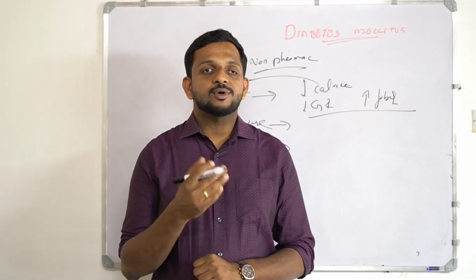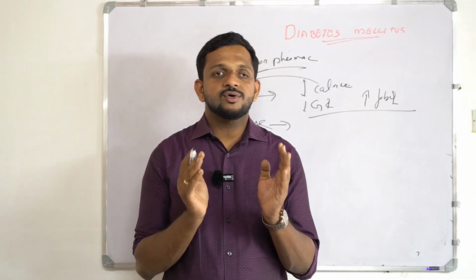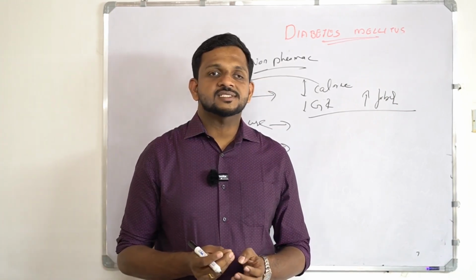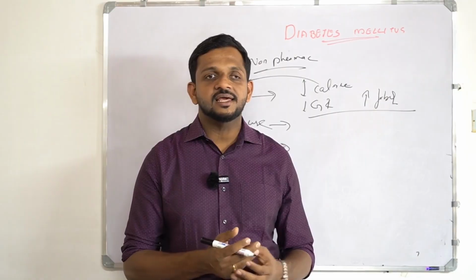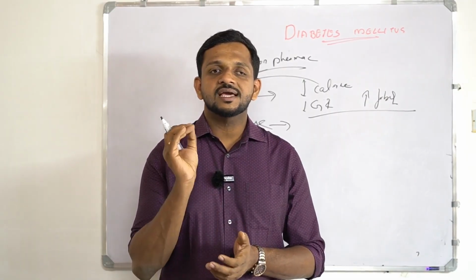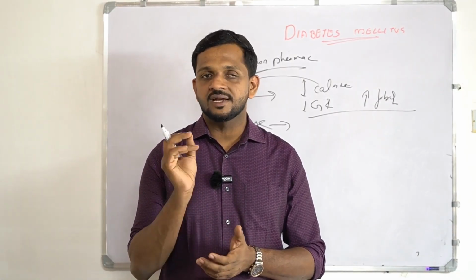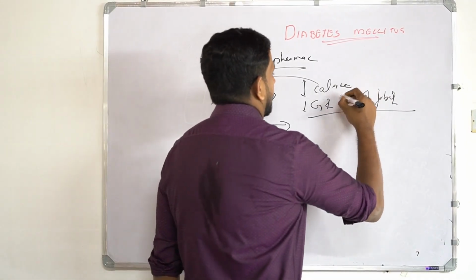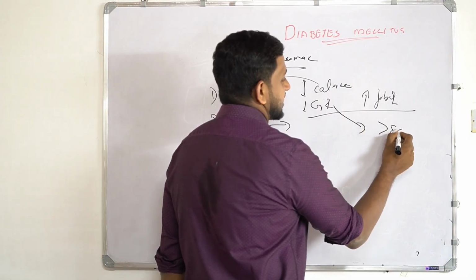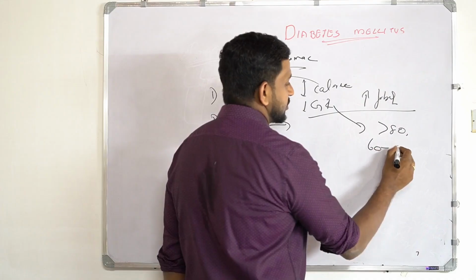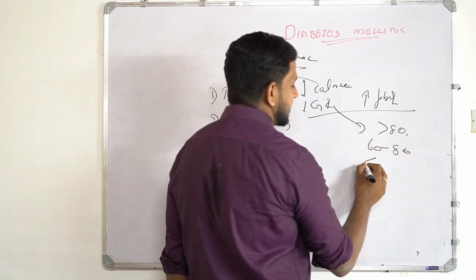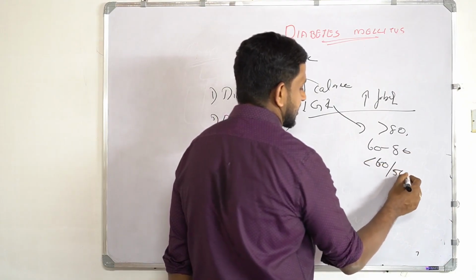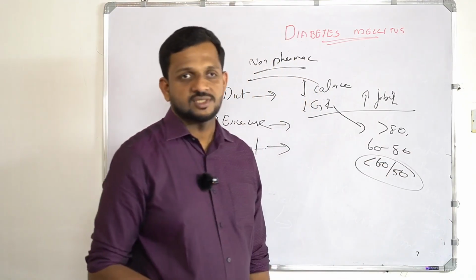Okay. Now, telling about the glycemic index. If you don't know the glycemic index of a particular diet, just Google it. If somebody is asking you, doctor, can I eat dates? Can I eat banana? Then just Google the calorie value and the glycemic index of that diet. You will get an idea. A glycemic index of more than 80 is dangerous, 60 to 80 is average, and less than 60 or less than 50 is generally good.